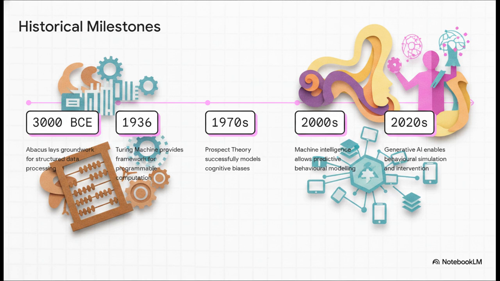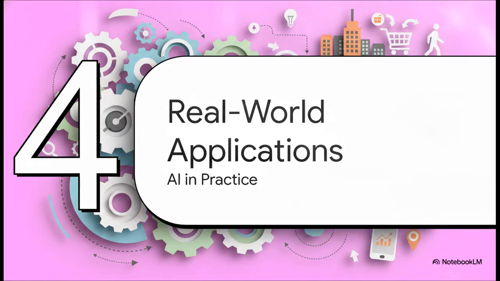Then we see a massive leap in the 1970s with prospect theory, which successfully modeled human cognitive biases mathematically. By the 2000s, this theory converged with huge amounts of internet data and machine intelligence, unlocking predictive behavioral modeling. And today, in the 2020s, generative AI is shifting us from just predicting behavior to actively simulating it and prescribing targeted interventions. Let's look at Section 4, real-world applications, behavioral AI in practice.